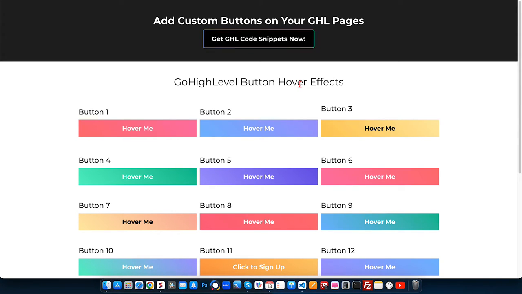Hey there, this is Sam from GHL SaasKits, and in this video I'm going to show you how you can add hover effect on your GoHighLevel buttons.